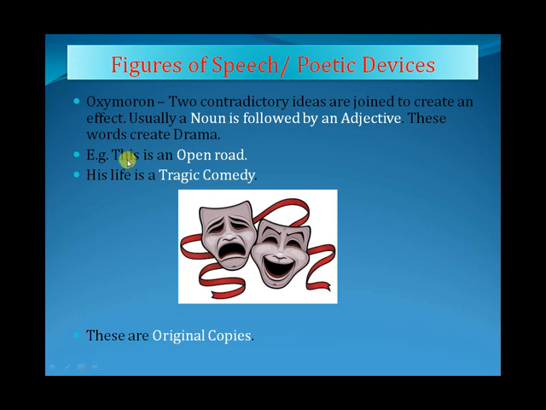Example: this is an open road. Okay, the roads are usually open, but this is an open road. His life is a tragic comedy. This is the picture of a tragic comedy. You can see here a very famous quote. Okay, his life is a tragic comedy, means his life is tragedy also, and his life seems to be a comedy also. See, two contradictory ideas.